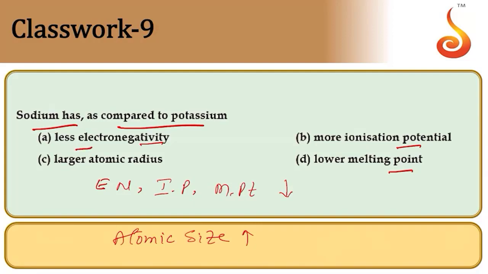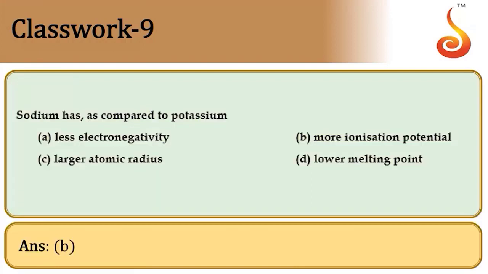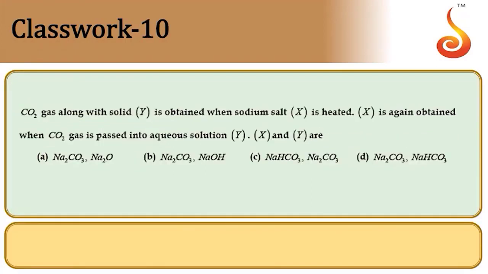Now, sodium definitely has more electronegativity when compared to potassium, so A is not correct. Sodium has more ionization potential than potassium because down the group IP values are decreasing, and therefore sodium has a higher value. So option B is correct. Sodium cannot have larger size when compared to potassium, and sodium having a lower melting point is not correct. Sodium has a higher melting point when compared to potassium. So option is B here.